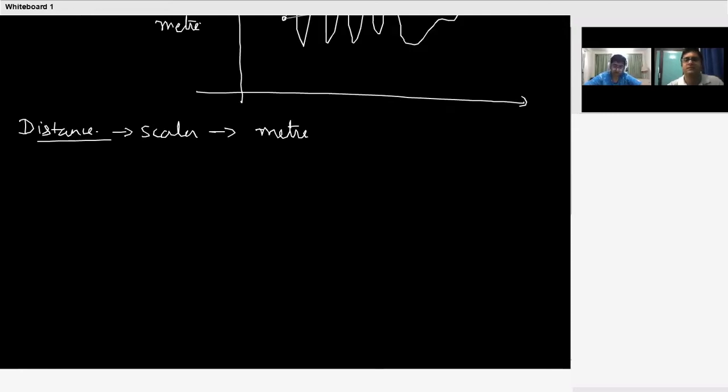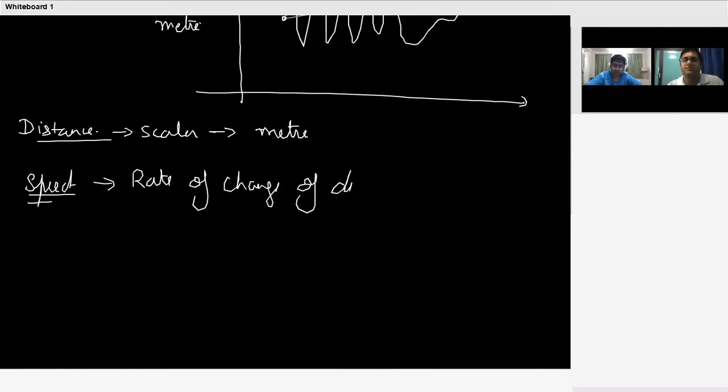Now speed. See, when the body moves, it covers some distance at some rate. So speed is nothing but the rate of change of distance with time.